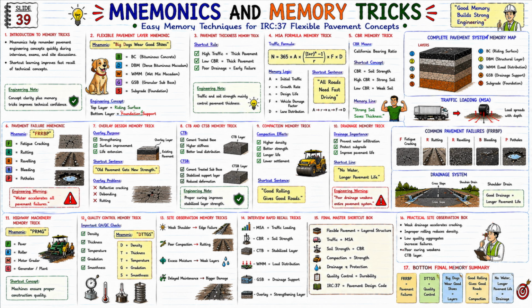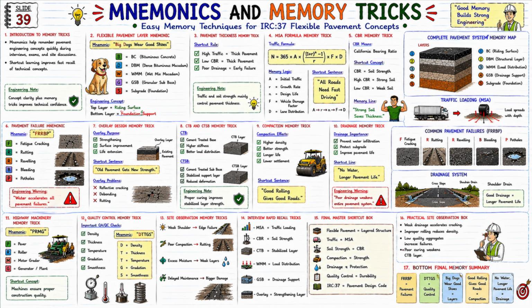Now let us look at the third section. Pavement thickness memory trick. Shortcut rule. High traffic, thick pavement. Low CBR, thick pavement. Poor drainage, early failure. Now see the engineering note below. Traffic and soil strength mainly control pavement thickness. And this is the basic engineering logic behind pavement design. Now let us look at the fourth section.